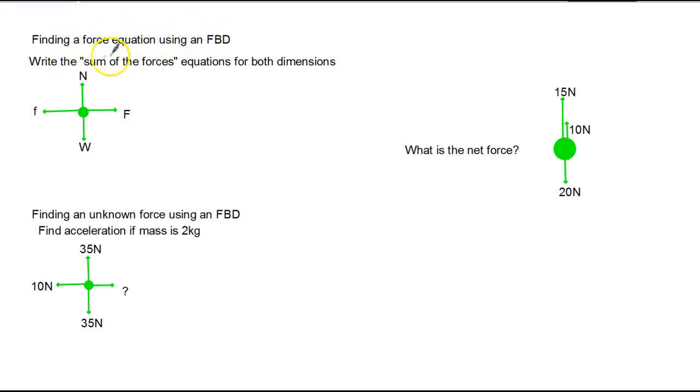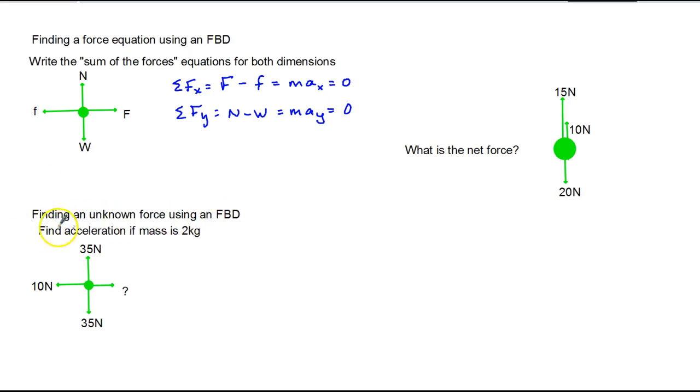Finding a force equation using a free body diagram. Write sum of the forces equations for both dimensions. Okay, the sum of the forces in the x equals the applied force minus the frictional force, and that equals m a_x, the x component of the acceleration, and in this case, that equals 0 because the forces are the same size. The sum of the forces in the y direction would be the normal force minus the weight, and that equals m times the y acceleration, a subscript y, and that also equals 0 in this case because they're the same size.